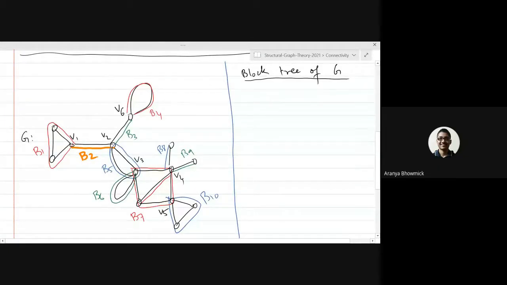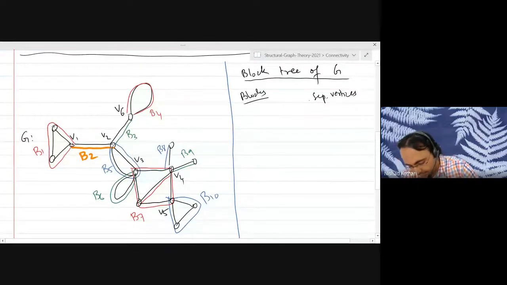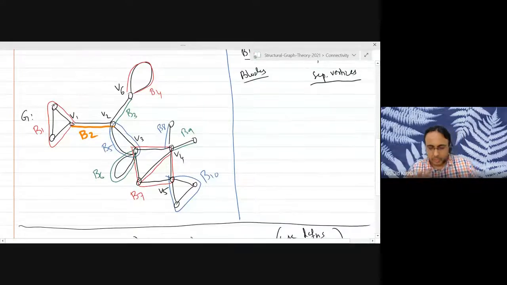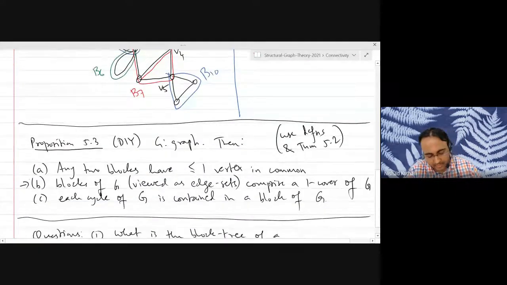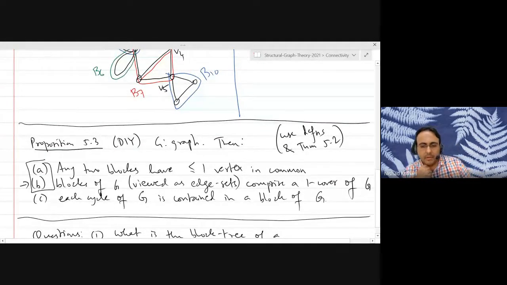So also for this part C, that any cycle of G is contained within a single block. This is because cycles are non-separable subgraphs and blocks are maximal. Exactly, right. So what you need to prove is really part B, which is very important. The two blocks cannot really meet except in one vertex. And the second part, which is that they comprise a one cover of the graph. So if you prove part A and part B, then part C follows immediately from that.